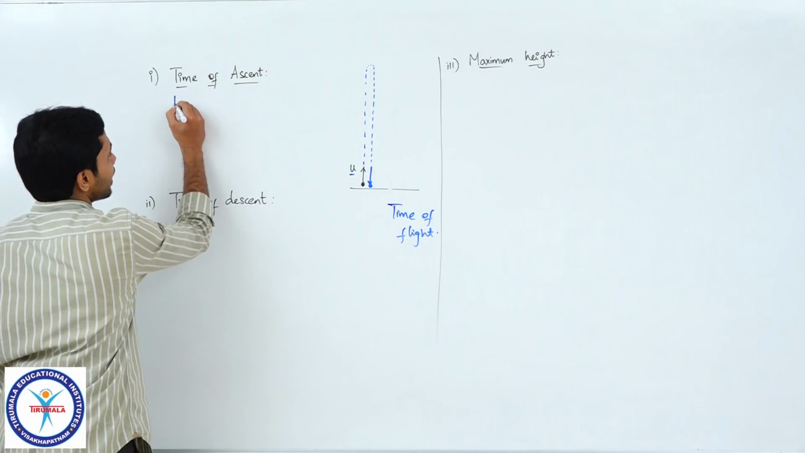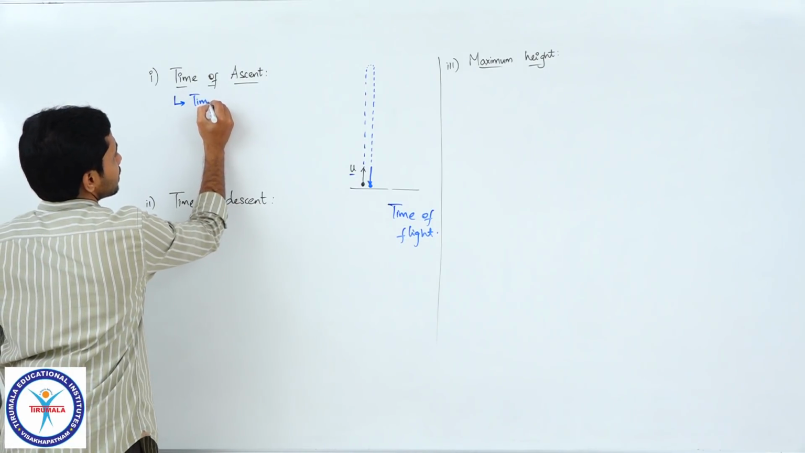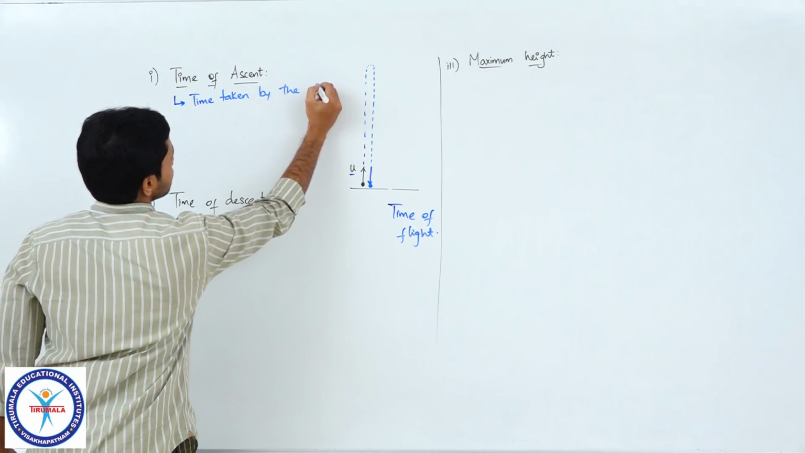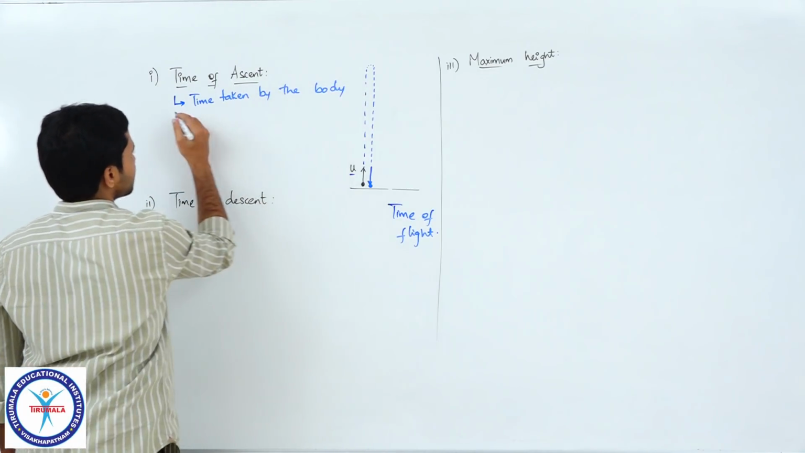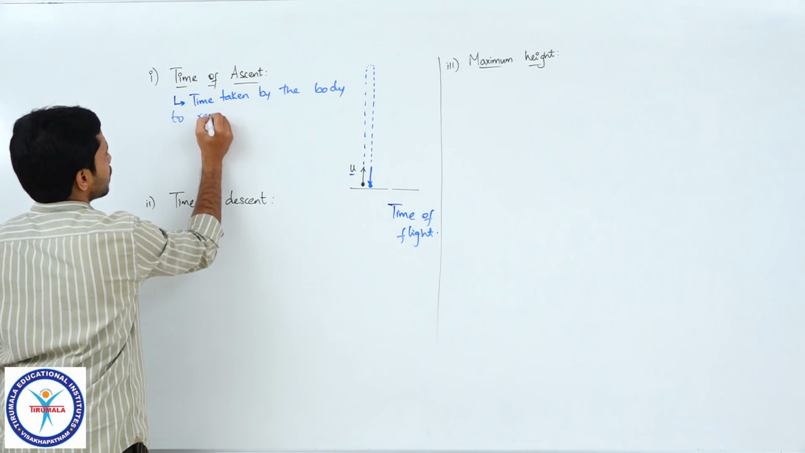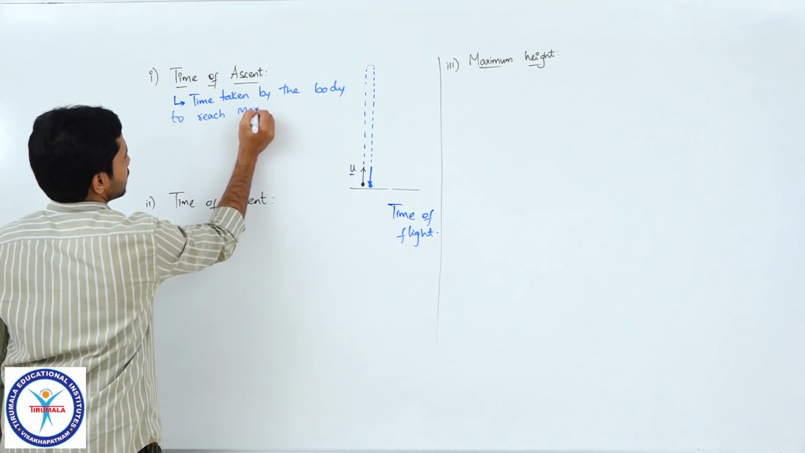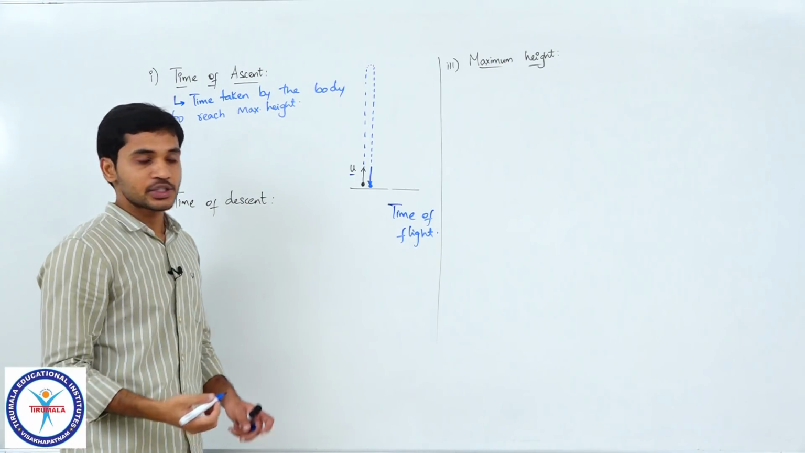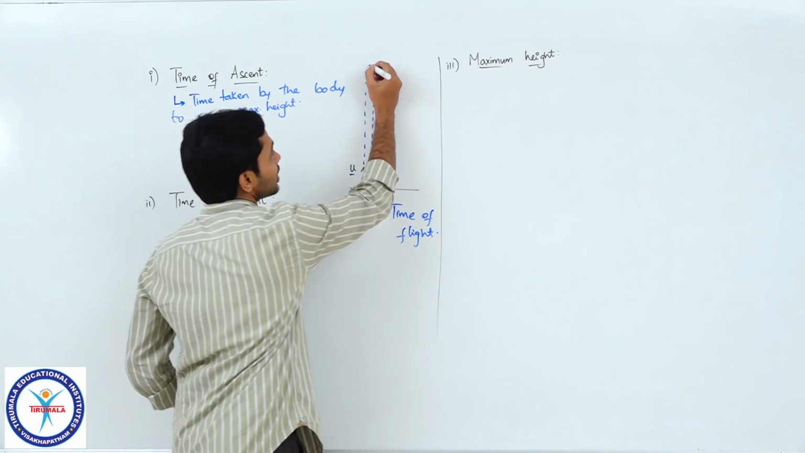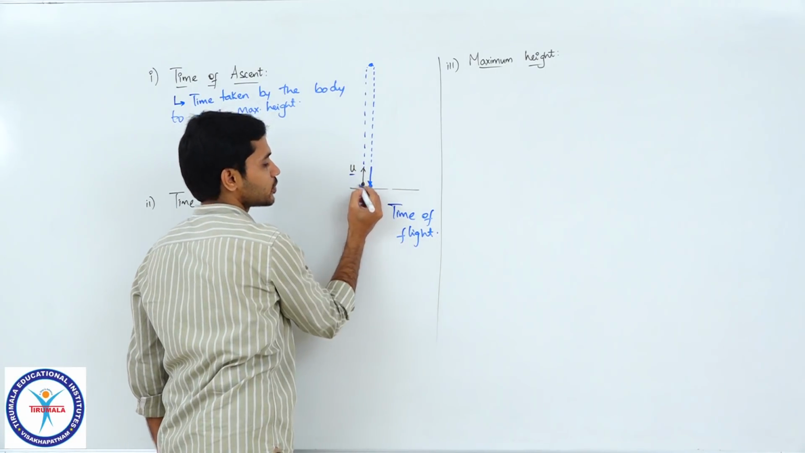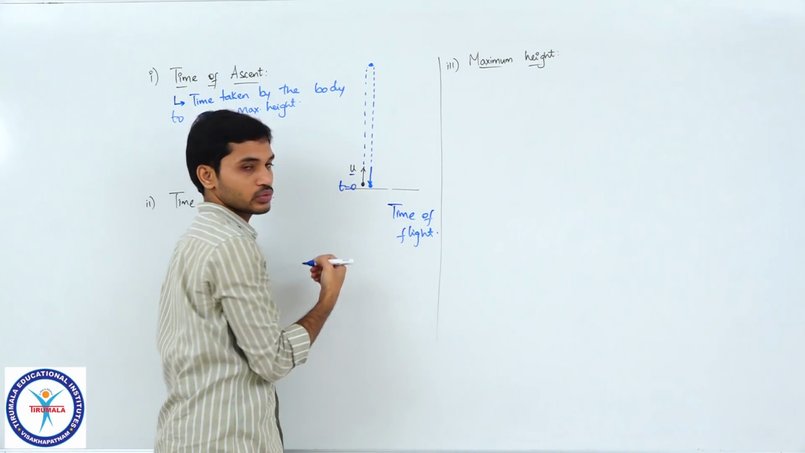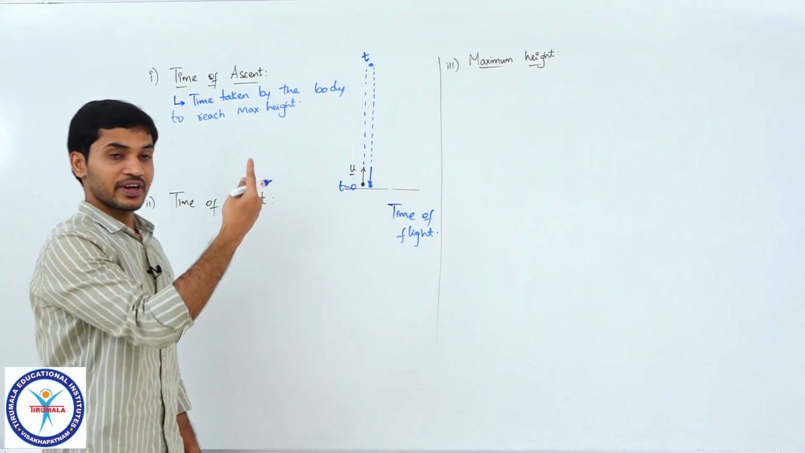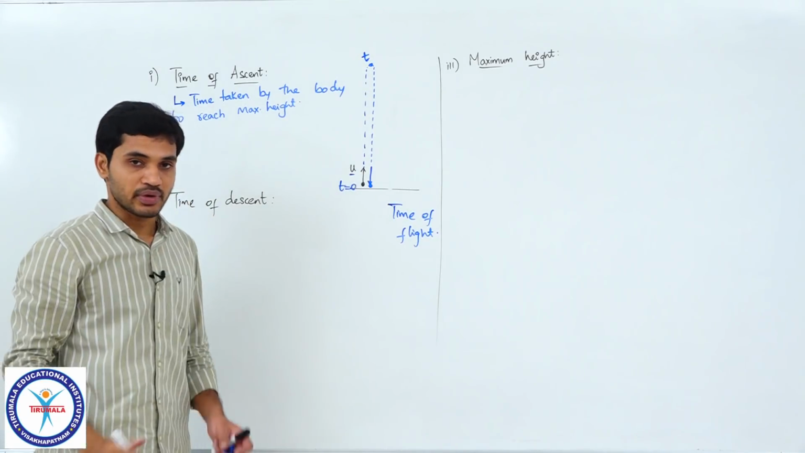So, we can define it like this: time taken by the body to reach maximum height, right. And how do we write the condition for that? For example, if the particle is projected here at t equal to 0, and let us say it reaches the maximum height here at some time t. So, we need to find the time t when it reaches the maximum height, correct students?